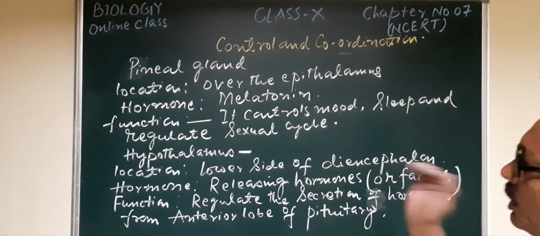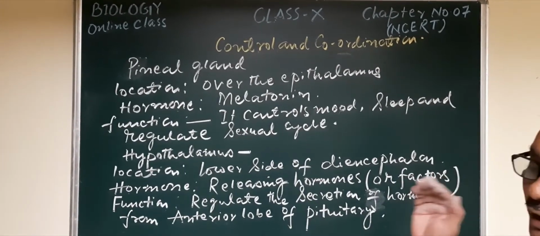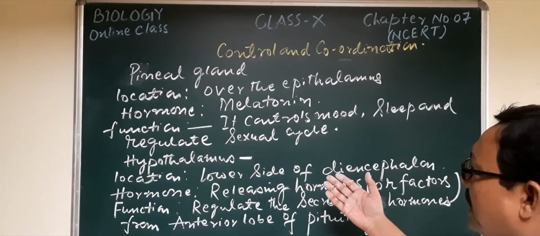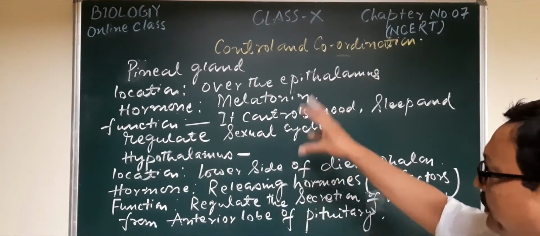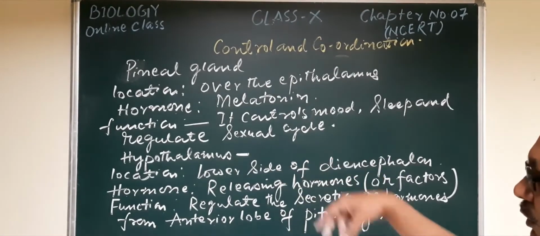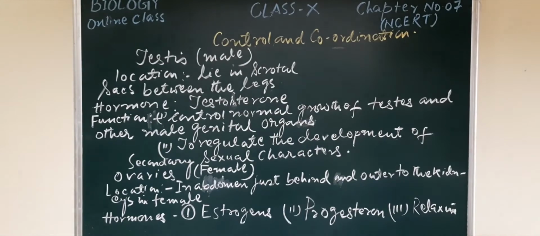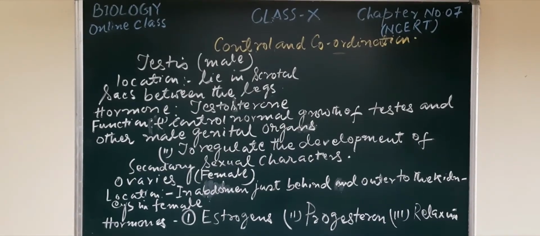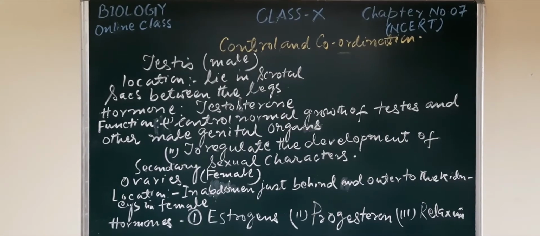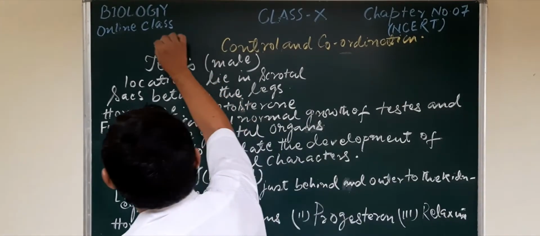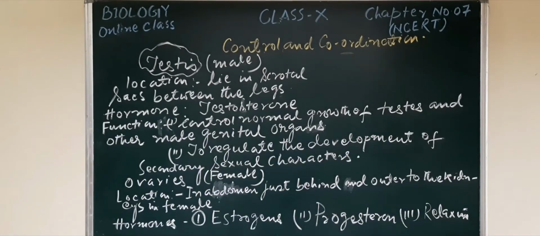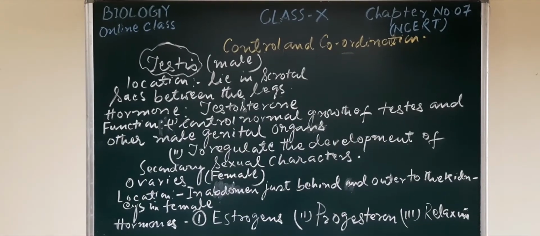And now the 2 more glands we had left last week, we are giving notes on these 2 important glands, the testis and ovary. Actually, the ovary is the primary sex organ of the female.